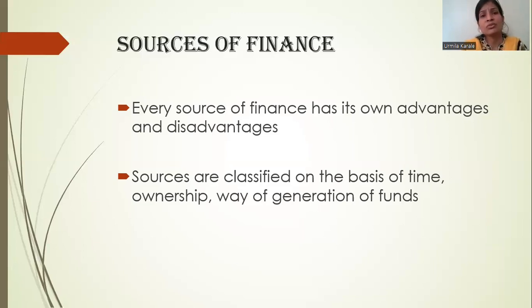Now, how the funds are generated will help you categorize the sources of finance into internal and external. Internal sources are generated from the company, and external sources are where we generate the funds from outside.